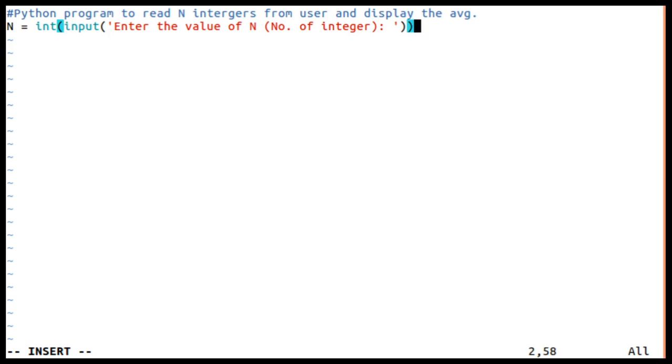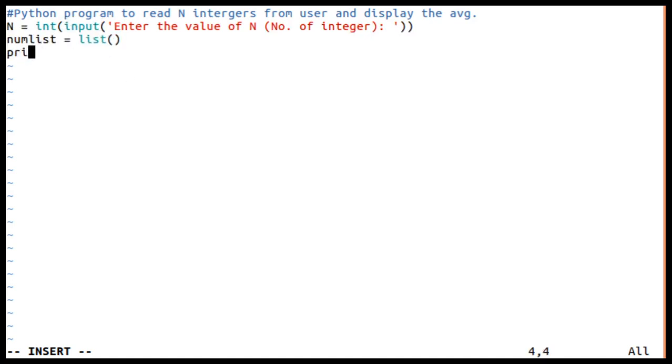Now, once n is read, we are supposed to read n integers. Before reading them, I am going to create a list whose name is numlist. An empty list can be created using the function list. This will create an empty list named numlist.